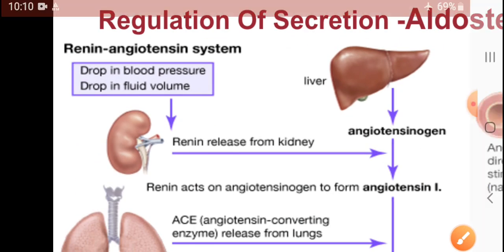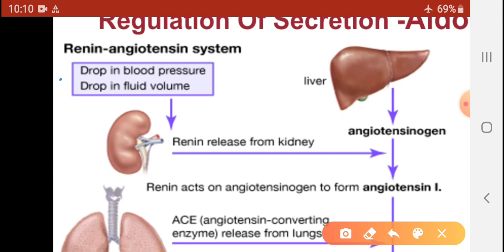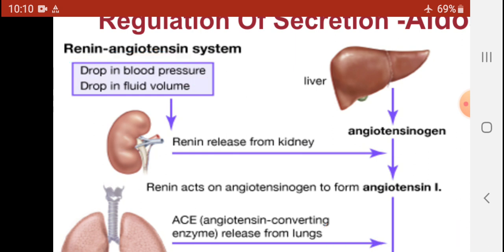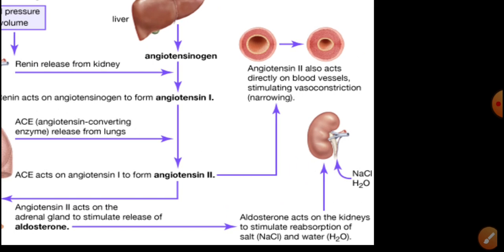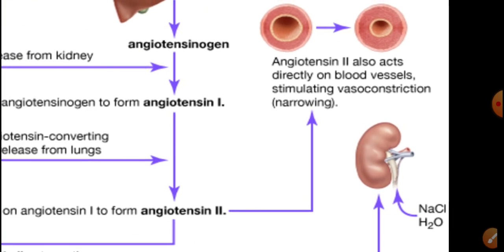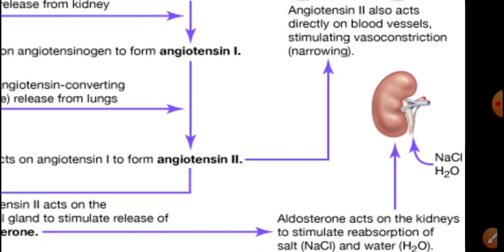when there is a drop in the blood pressure, a drop in the fluid volume, it will lead to renin release from the kidney. After that, when renin is secreted from the kidney, angiotensinogen is converted into first, and first is converted into second.